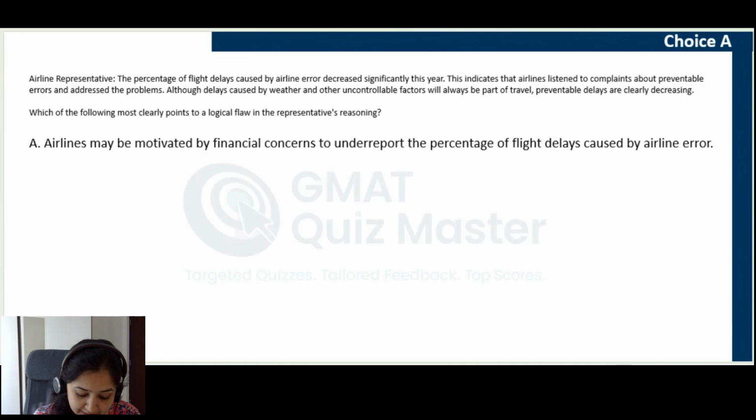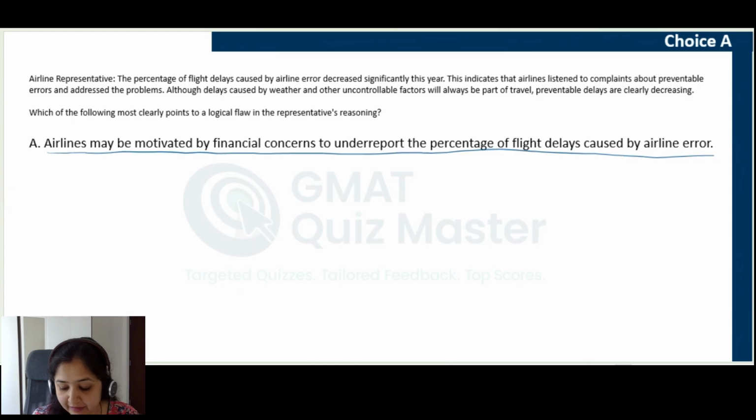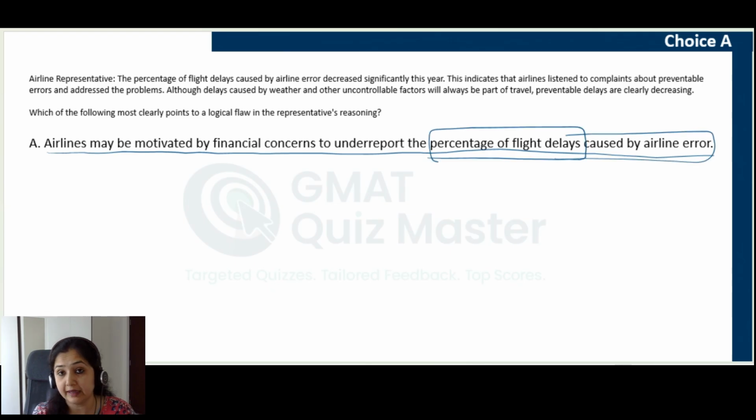Choice A. Airlines may be motivated by financial concerns to underreport the percentage of flight delays caused by airline errors. Now, this is one of the most popular incorrect answer choices, and there are multiple reasons why this choice is incorrect. First of all, it tells us that the percentage of flight delays that are being reported, that is, the percentage of delays caused by airline error, might not be correct. Airlines might be underreporting it.